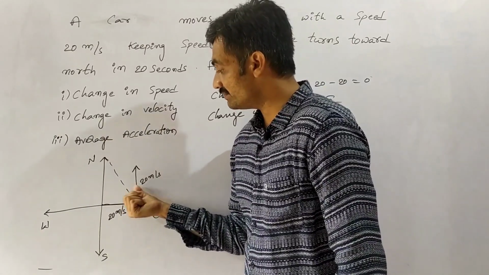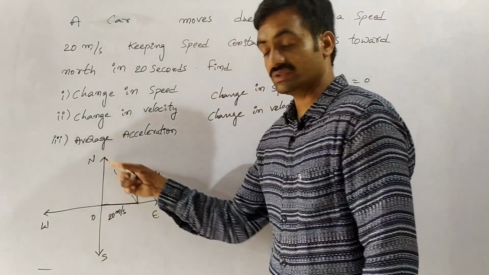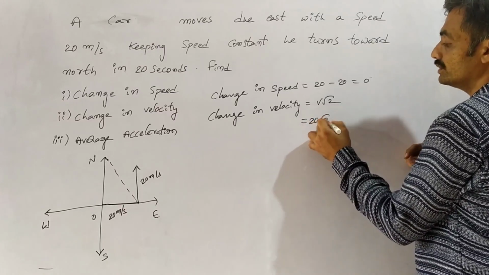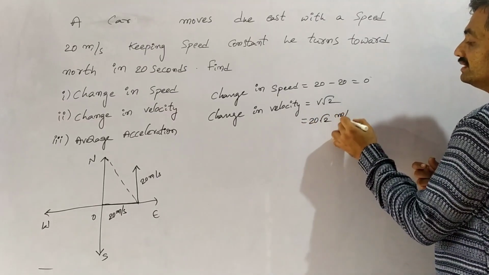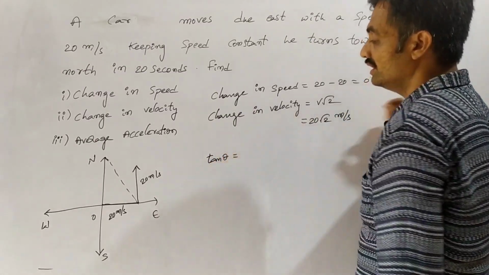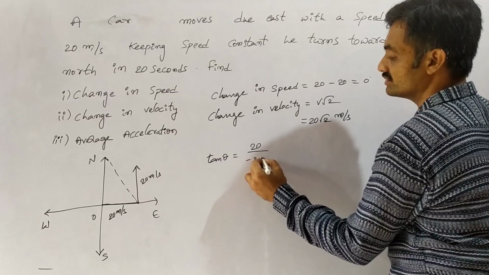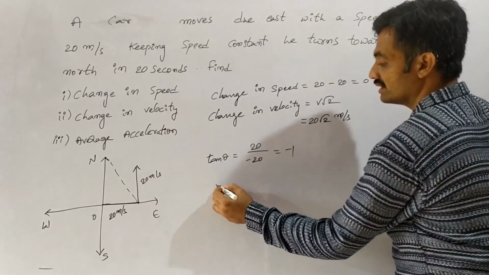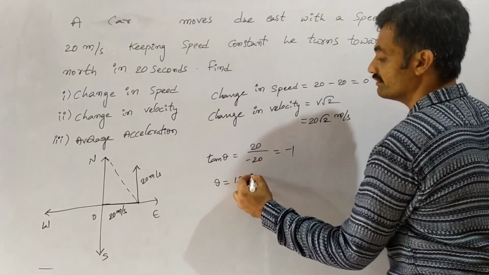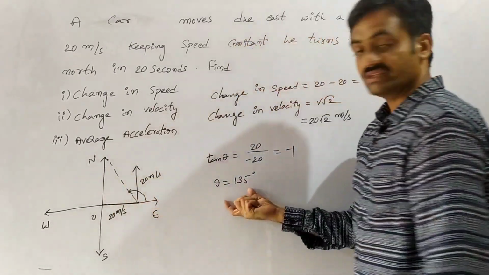Based on this, we can represent this line here. The resultant is given along this line, represented as v root 2, so we can represent it as 20 root 2 meter per second. The direction is given by tan theta equals, where we have to reverse the direction, so we can represent it as 20 by minus 20, which gives minus 1. We know that tan theta equals minus 1 when theta is 135 degrees. So the direction is represented by an angle of 135 degrees.